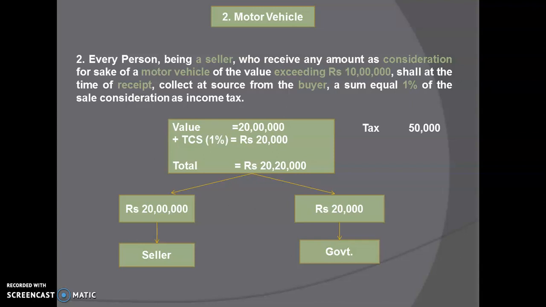Now at the time of filing the return, supposing the buyer's tax liability is rupees 50,000, out of which TCS has already been deducted, that is rupees 20,000. So the remaining 30,000 he is going to pay to the government. For the TCS, he is going to get the tax credit.